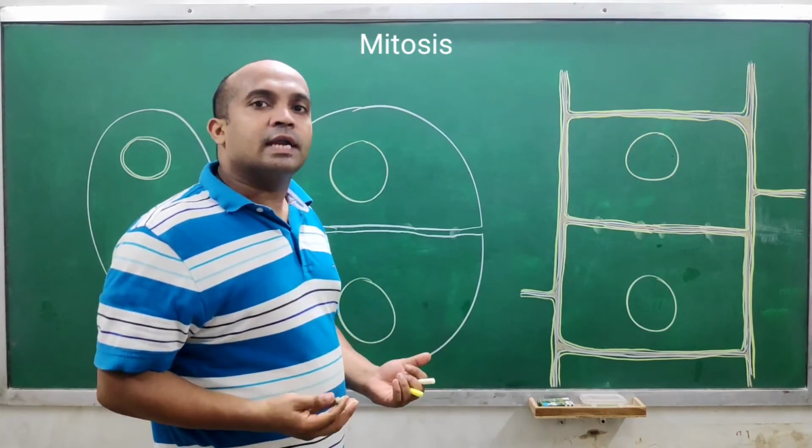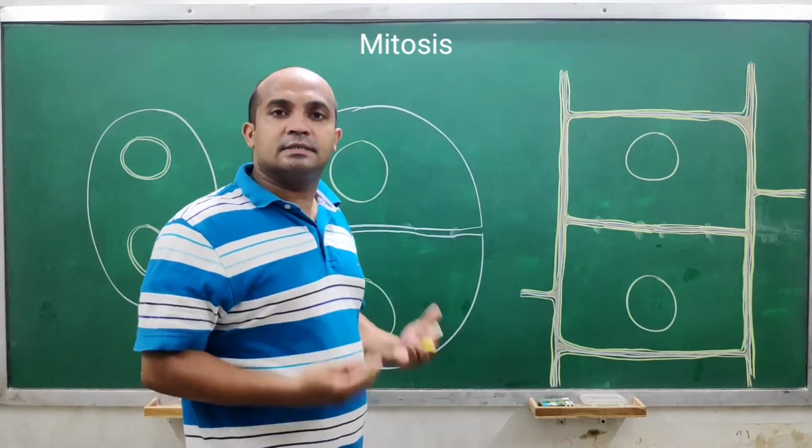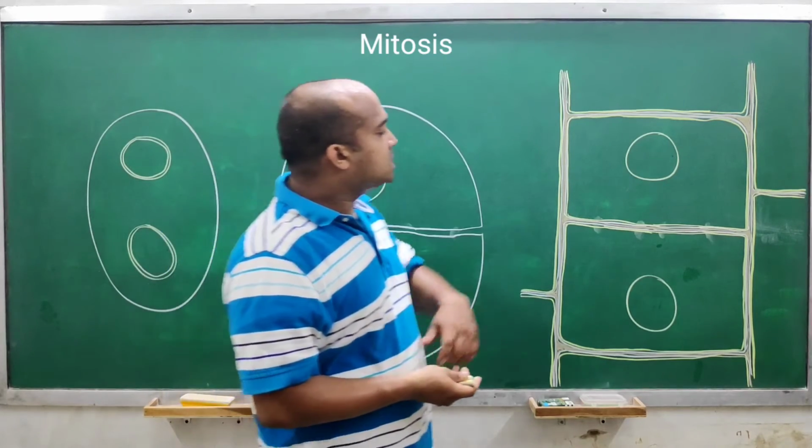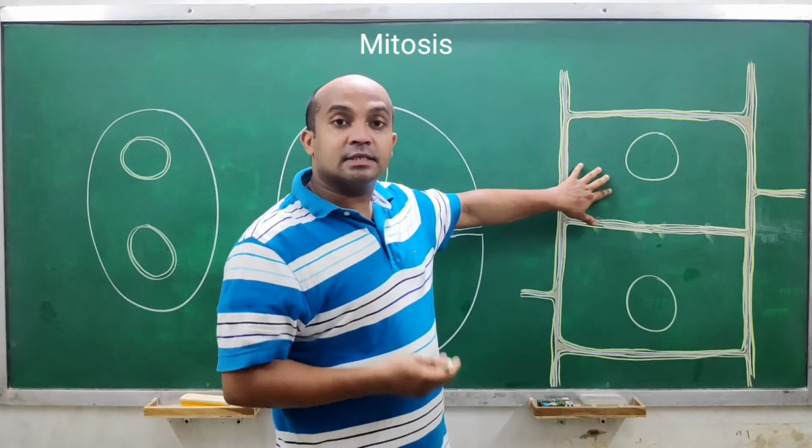This is how cytokinesis gets achieved in plant cell, right? This is how the two cells get divided after the karyokinesis process, right?